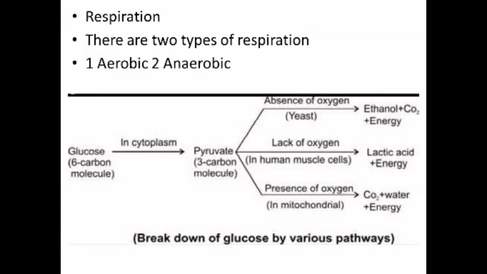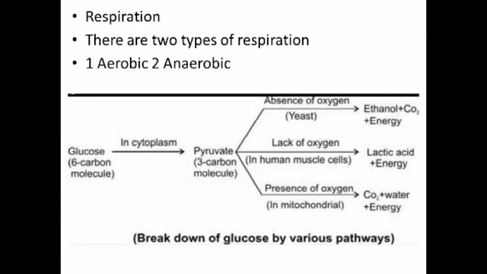Difference between aerobic respiration and anaerobic respiration. Aerobic respiration takes place in the presence of oxygen. Anaerobic respiration takes place in the absence of oxygen. End products of aerobic respiration are carbon dioxide and water. End products of anaerobic respiration are ethanol or lactic acid. It takes place in cytoplasm and mitochondria. It takes place only in cytoplasm. Aerobic respiration produces a considerable amount of energy. Much less energy is produced in anaerobic respiration.